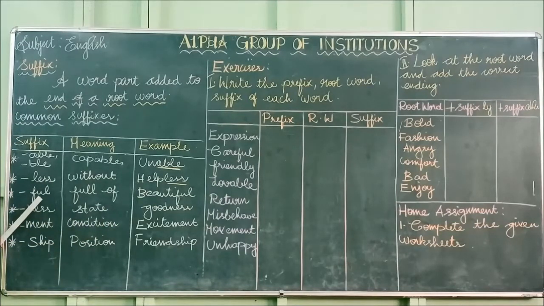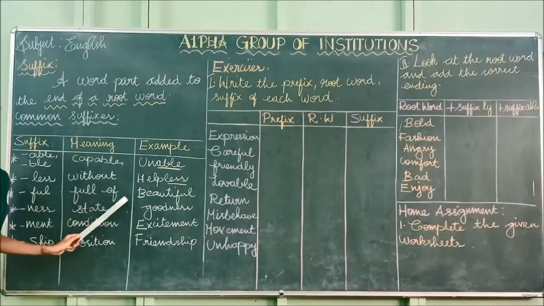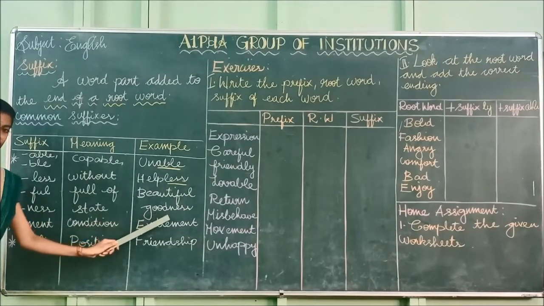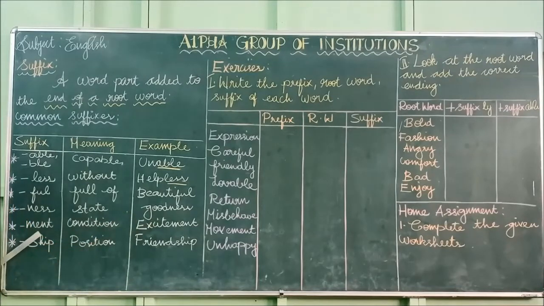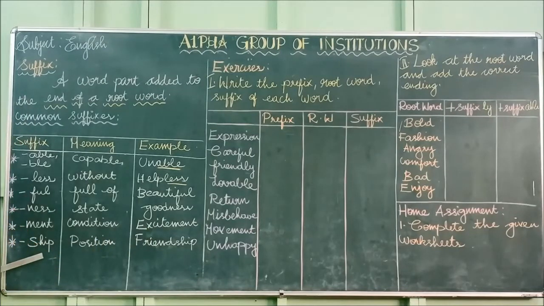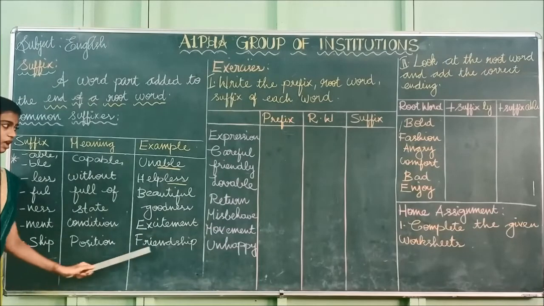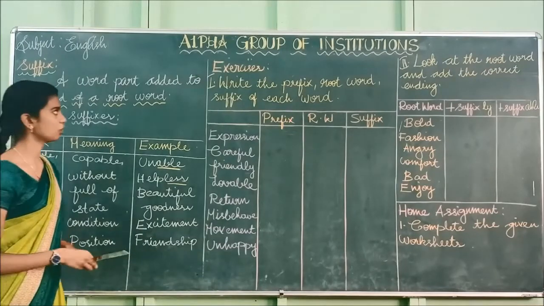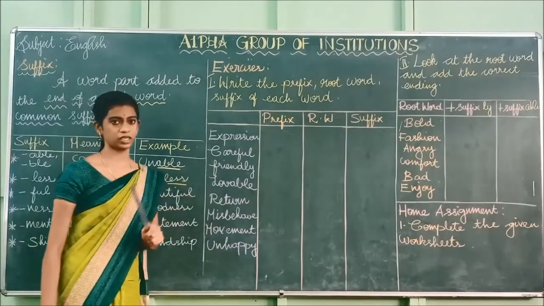And the next one is full. The meaning of full is full of. Example is beautiful. And the next one is ness. The meaning of ness is state, and the example is goodness. And the next one is meant. The meaning of meant is condition, and the example is excitement. And the last one we are going to see is ship. The meaning of ship is possession, and the example is friendship. Have you understood?